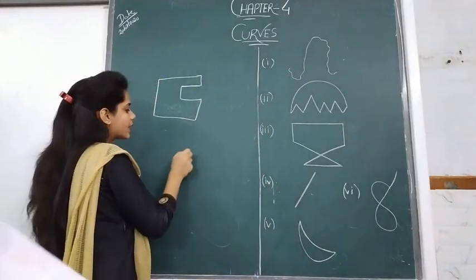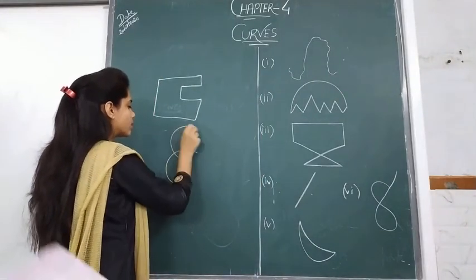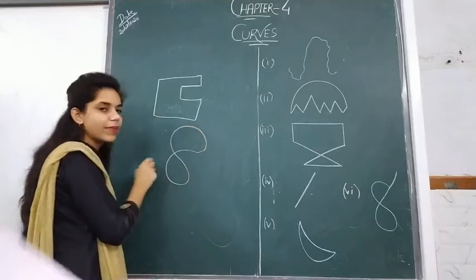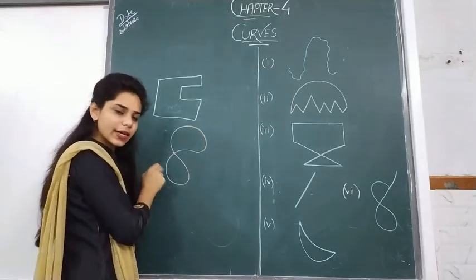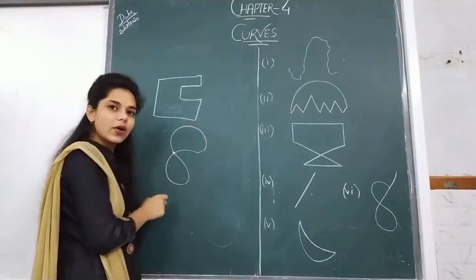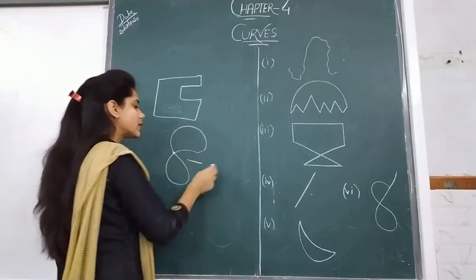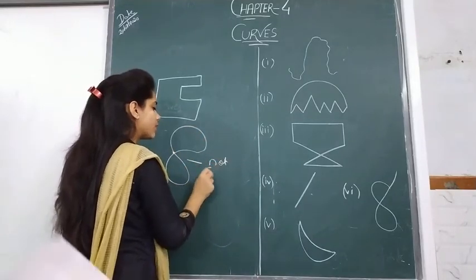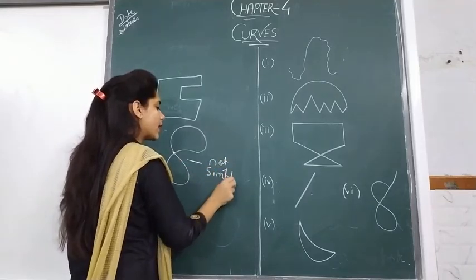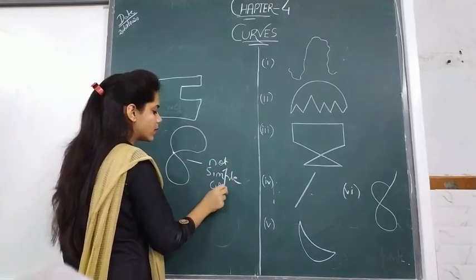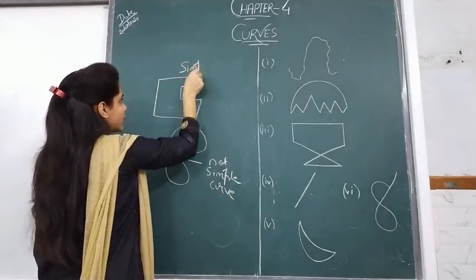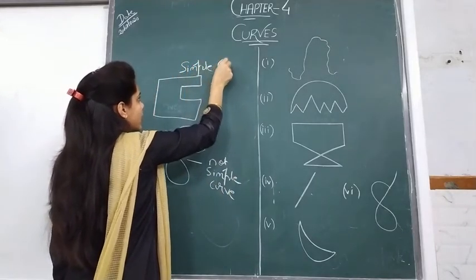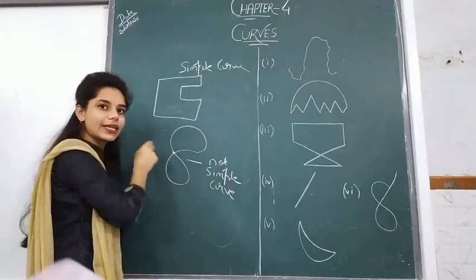But if I make the figure like this, it intersects at some point, at this point. So this is not a simple curve, whereas the previous one is a simple curve because it is not intersecting itself.